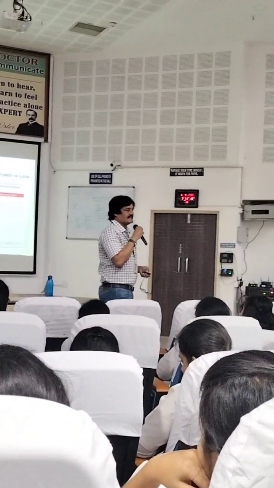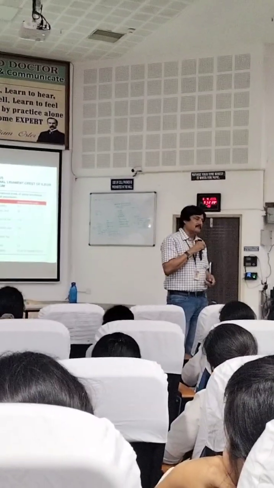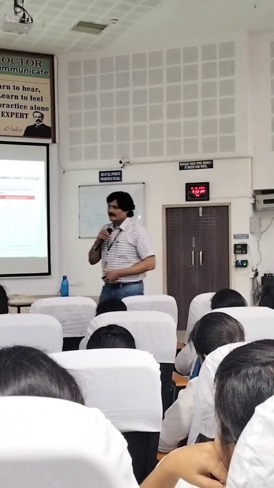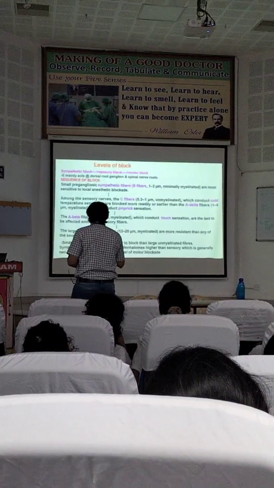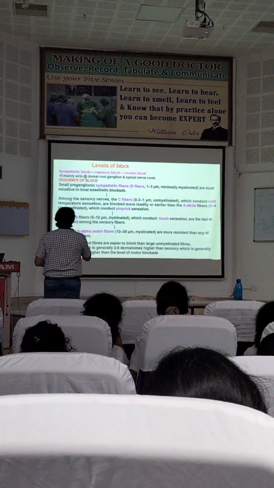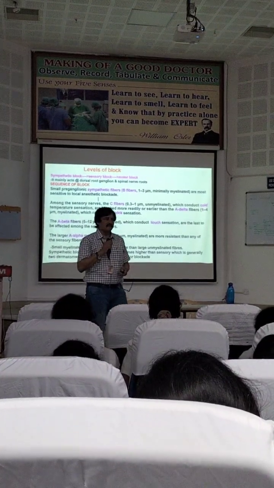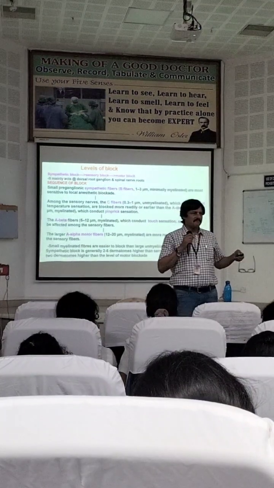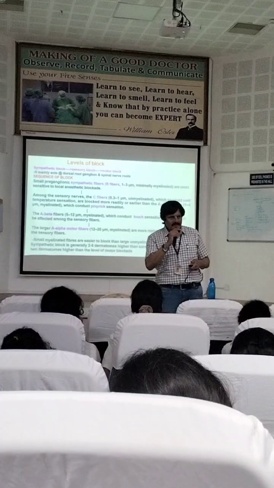The question in exams: what level of block should be there? What dermatome level should be blocked for cesarean? The answer is T4, not T10. Okay, this is how the question is asked. Now, the level of block. When the block drug acts, the first thing you paralyze, higher up, is the sympathetic, completely blocked. Then about 2 segments below that is sensory. And then 2 segments below that is motor.